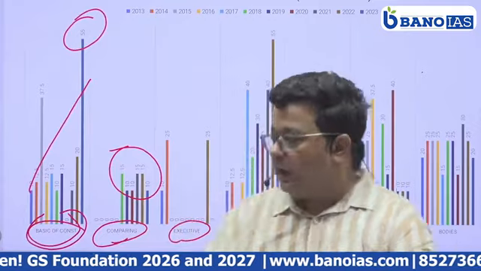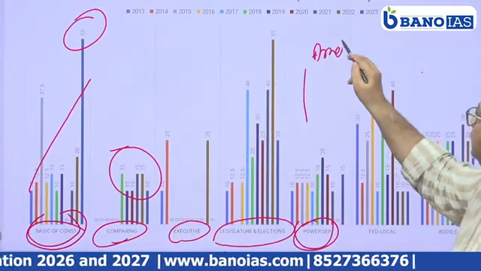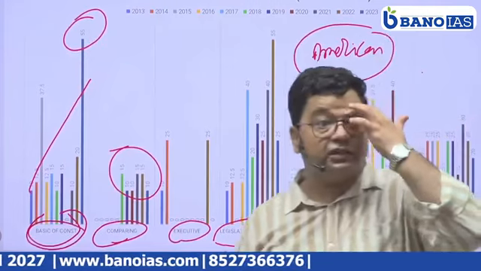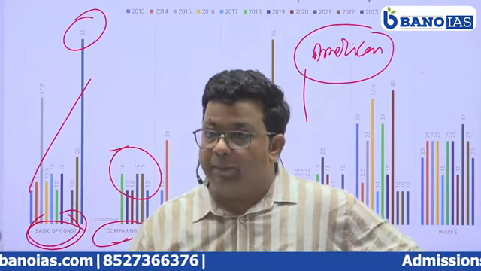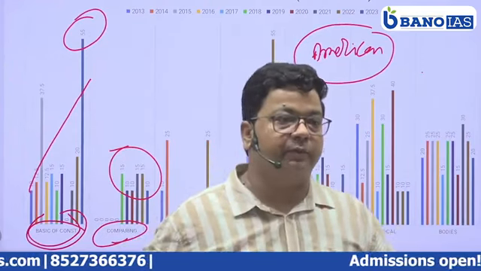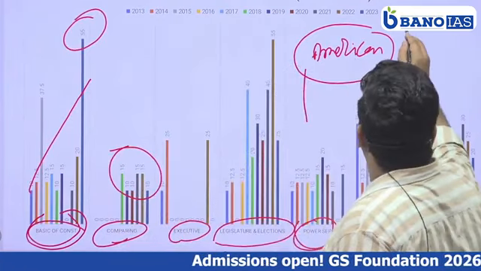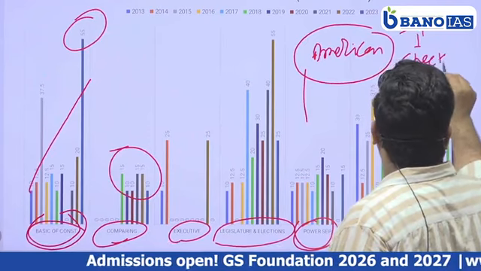As we know, the separation of power is an American concept. We can find a clear-cut separation of power in the United States of America. But India does not have a clear-cut separation of power. Instead, India has a structure of separation of power with checks and balances.